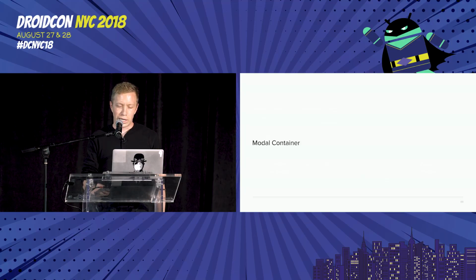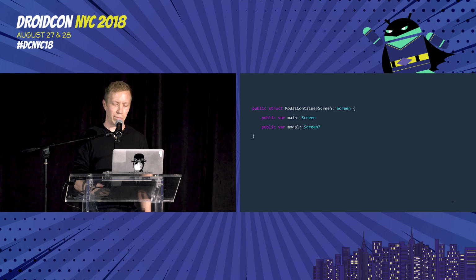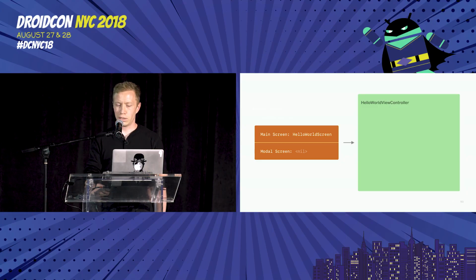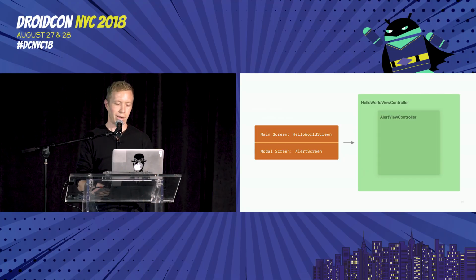And then next up is our modal container. Like the backstack, this screen contains other screens. It always has a main screen, and it also has an optional modal screen. Now, our real modal infrastructure is a little bit more complicated than this, but for a demo, this is roughly the approach. So if the workflow emits a model that lacks a modal screen, we just show the main one. And on the next update, out of workflow land, if we get a modal, we'll just animate it on screen. Great. And then workflow transition state again, and that modal goes away. So we animate it out of view and remove it from the hierarchy.